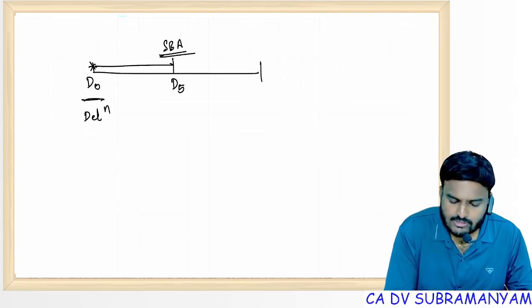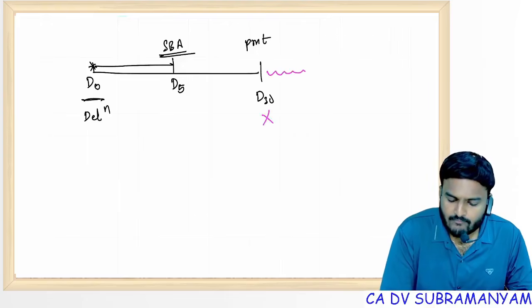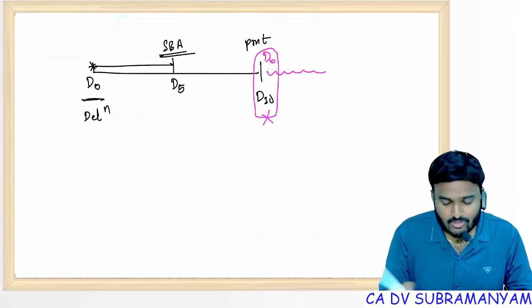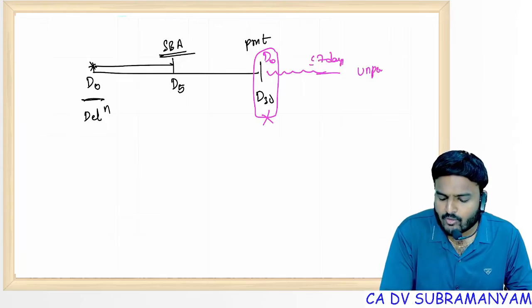From here onwards, day 30, payment should be done. If payment is not done, if dividend is not claimed, from here I'll treat it as D0, day 0, or day 30 of declaration, or freshly day 0. From here onwards, within 7 days, transfer the amount to the unpaid dividend account, UDA.